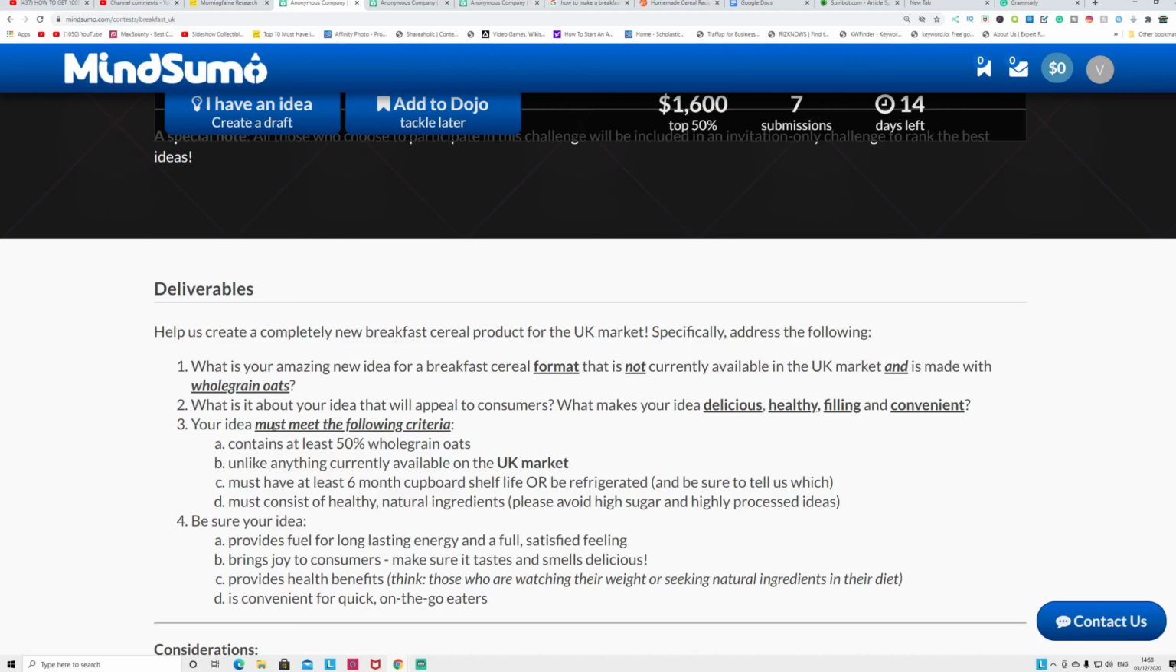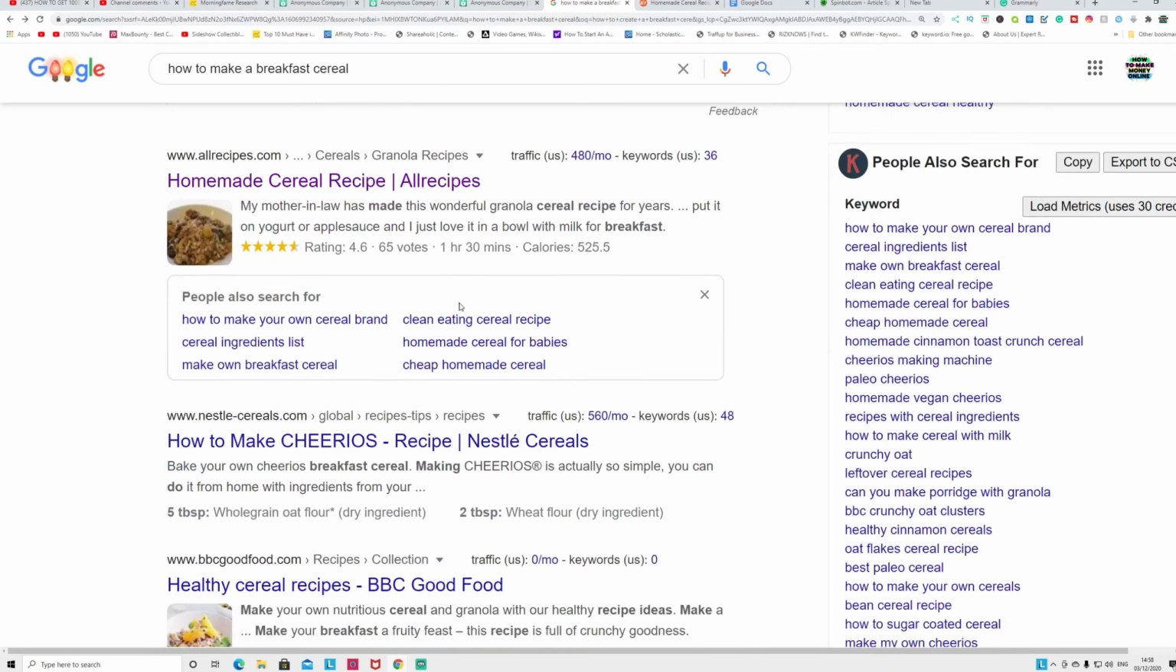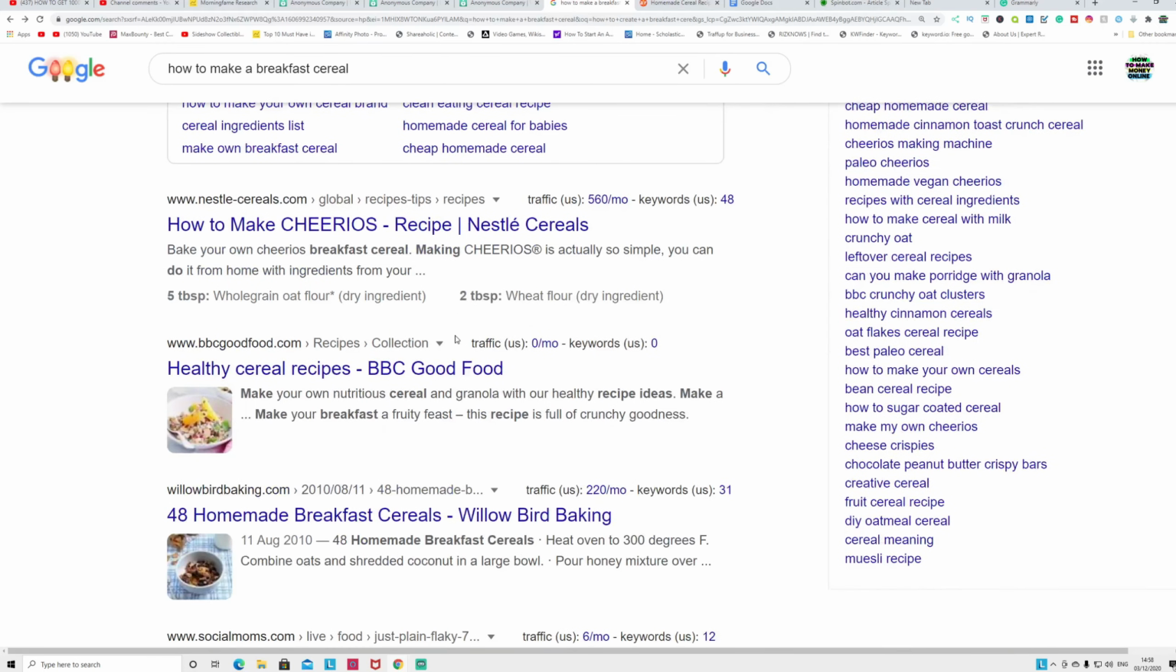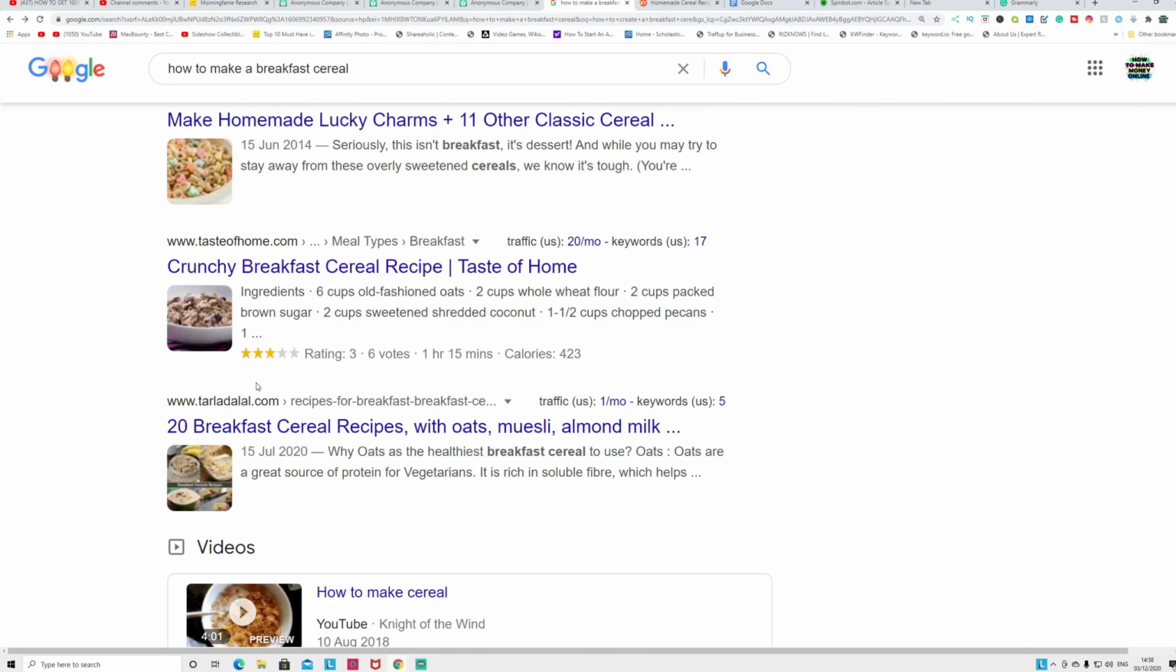All you have to do is go to Google and type how to make breakfast cereals. These are the websites that talk about their own cereal making method, right? This one is a Nestle cereal, so that's branded. Leave that and go to the BBC one, or these blog posts where people are writing about cereals they are making for breakfast.